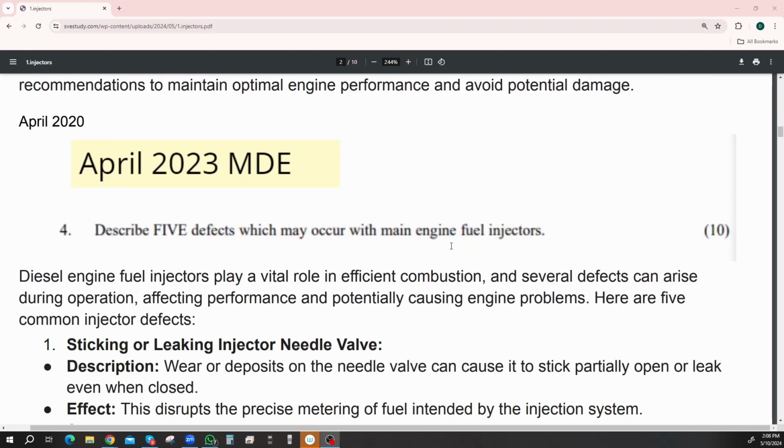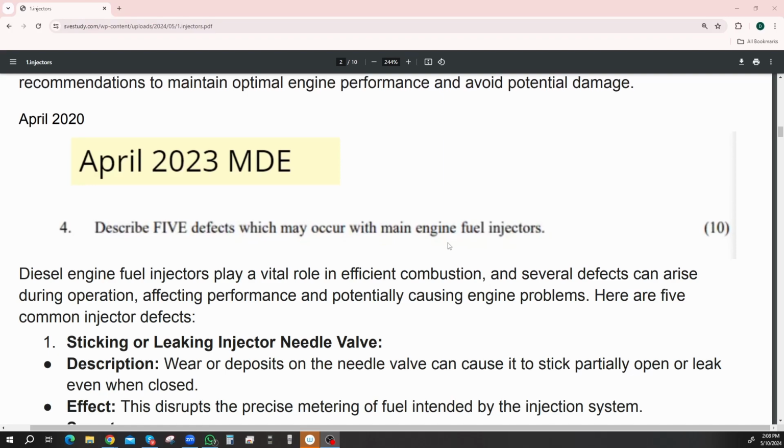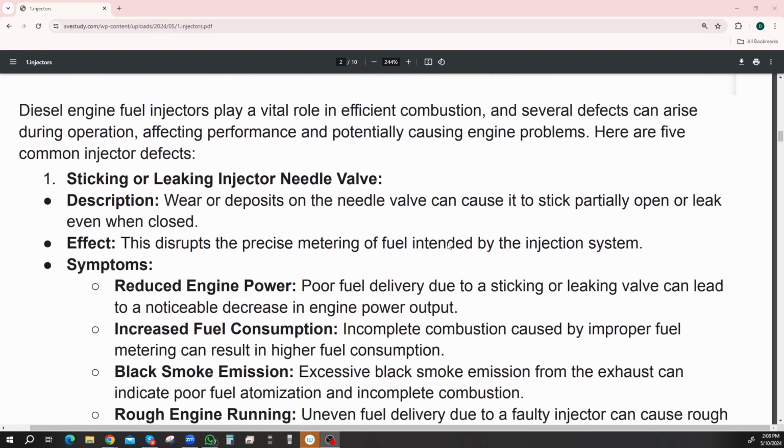April 2022. Describe 5 defects which may occur with the main engine fuel injectors. Okay, diesel engine fuel injectors play a vital role in efficient combustion, and several defects can arise during their operation. This will affect the performance and potentially cause engine problems. Here are 5 of them.